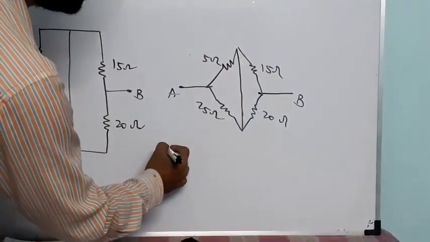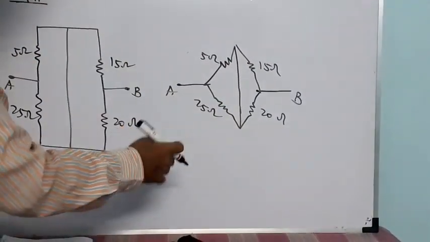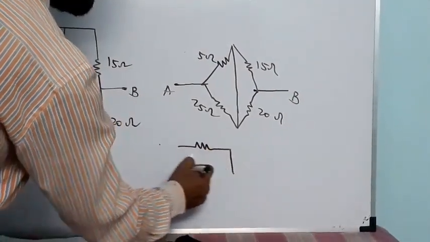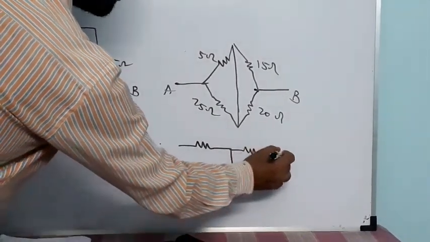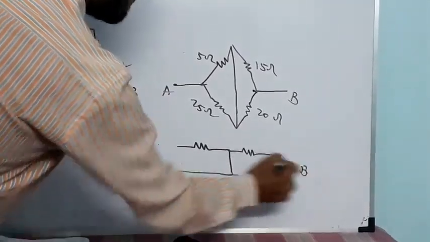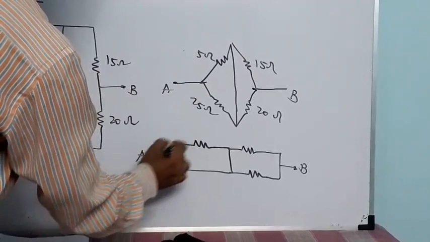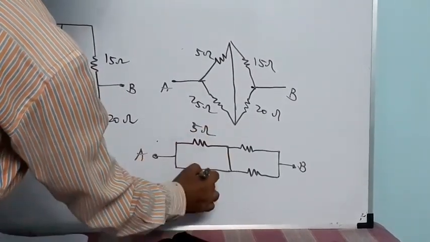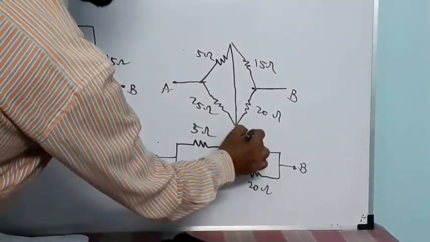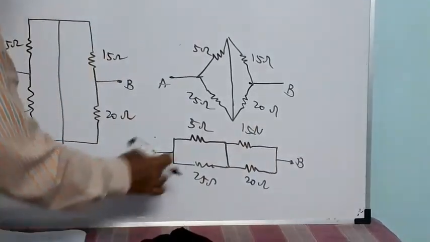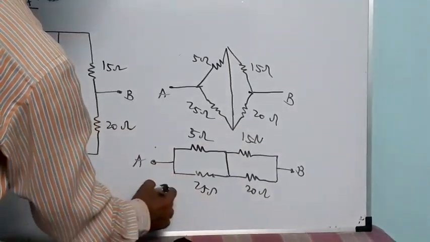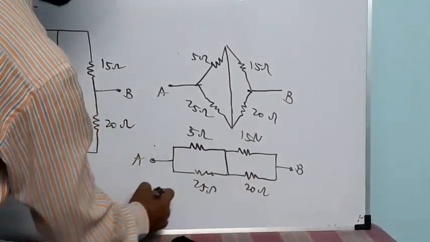Again I will rearrange it, making it closer. Then it looks like this. This is 5 ohm, this is 25 ohms, this is 20 ohms, this is 15 ohms. These two look like a parallel resistance and these two look like a parallel resistance.